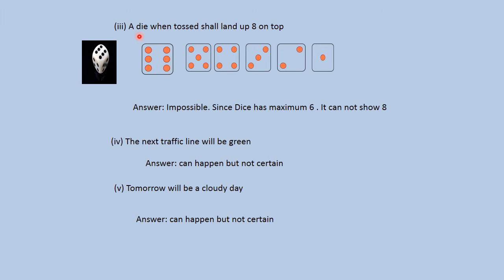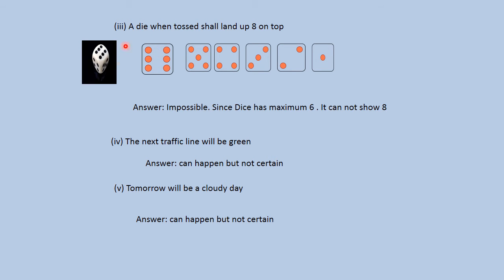Isn't it? So when a die is tossed, it will show 8. Is it possible? It is not possible, because when a die is tossed, maximum of 6 it can show. Because it has 6 faces: on one face it will have 1 dot, on the other 2 dots, on the third 3 dots, on the fourth 4 dots, on the fifth 5 dots, and on the sixth 6 dots.